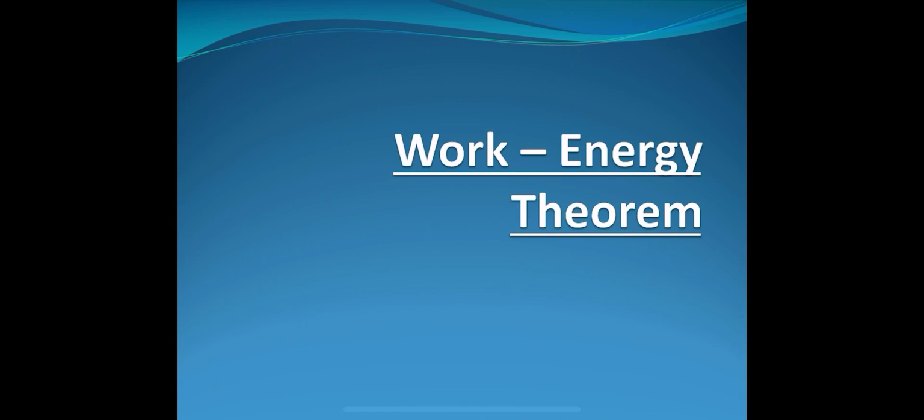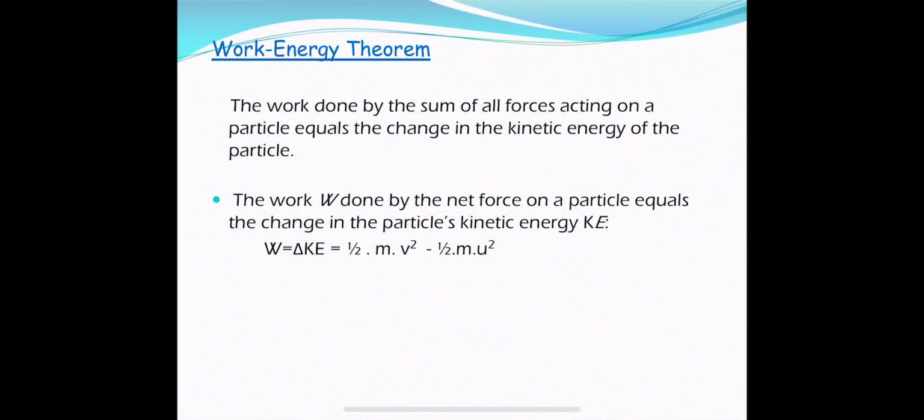So let us discuss. Let me give the statement of work energy theorem. Work energy theorem says that when a force is applied on a body, that force will do some work on that body. After applying some force, there will be a change in the velocity of the body.